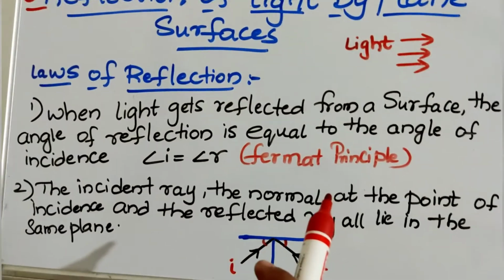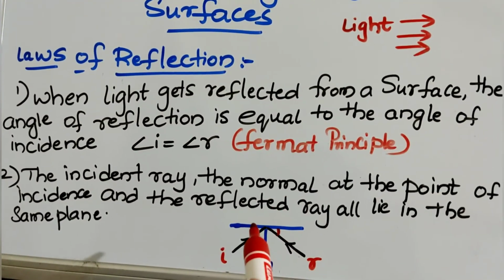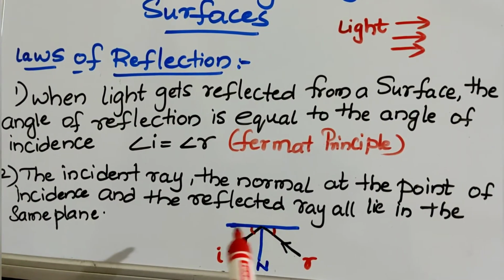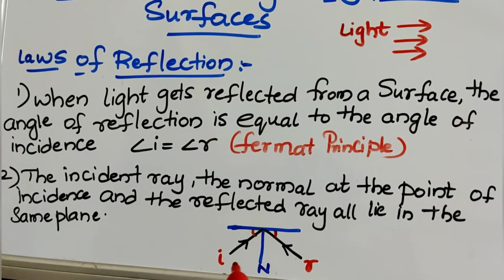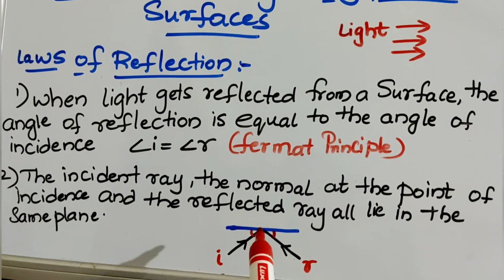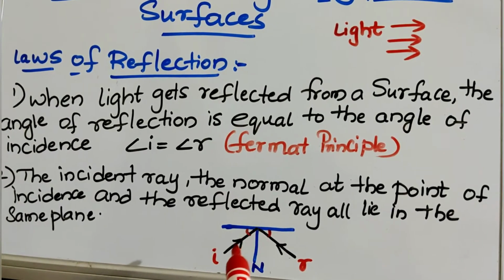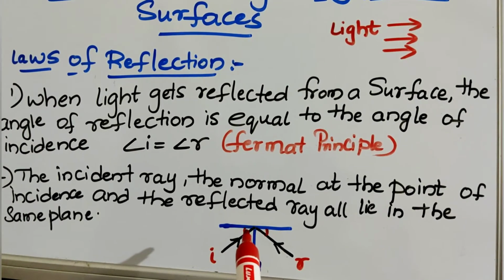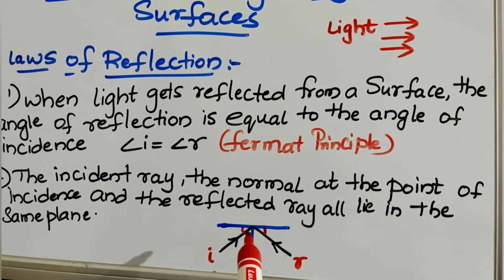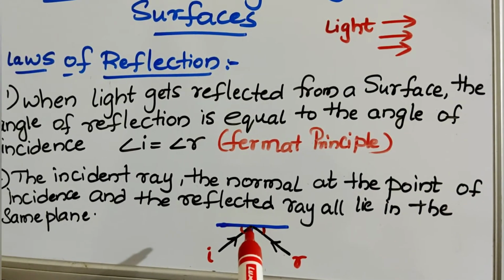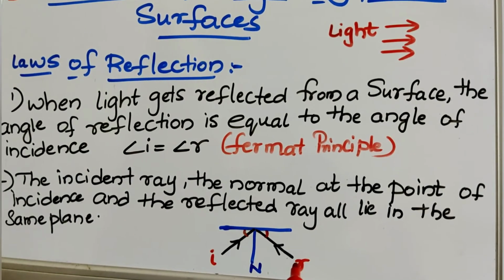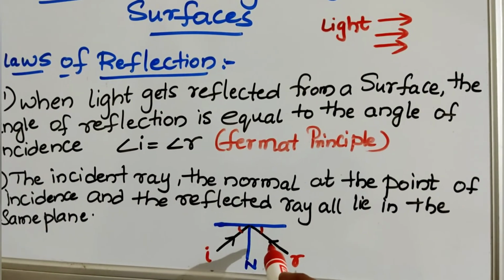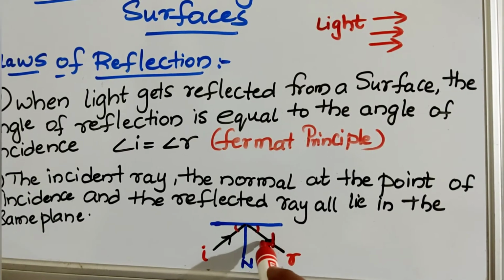See, look at the diagram children. Here, when you observe, this is a perpendicular which has been drawn, it is a normal, this is the incident ray, and the angle made by the incident ray is called as angle of incidence, and the light ray which has been reflected is called as the reflected ray.